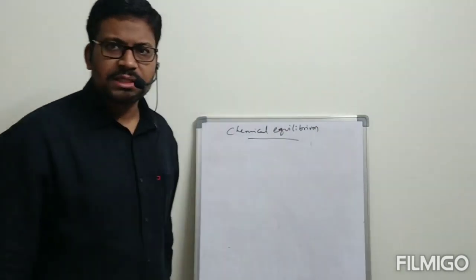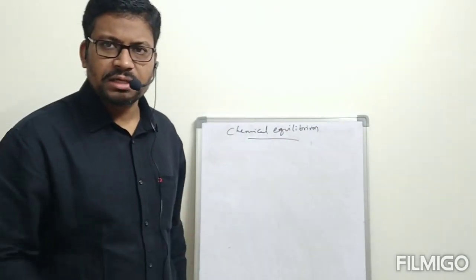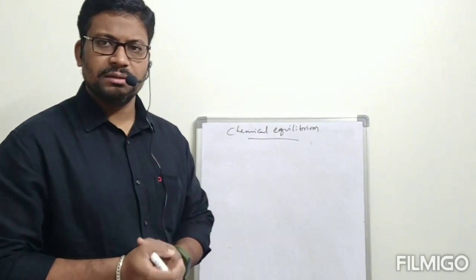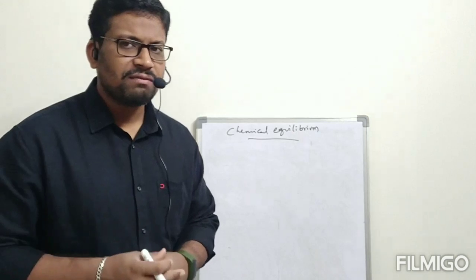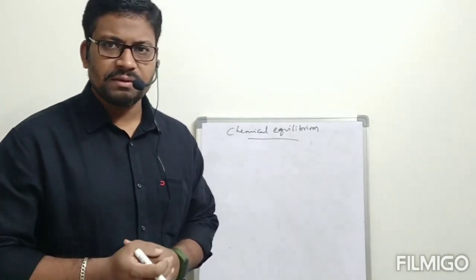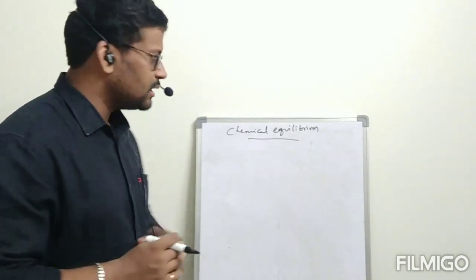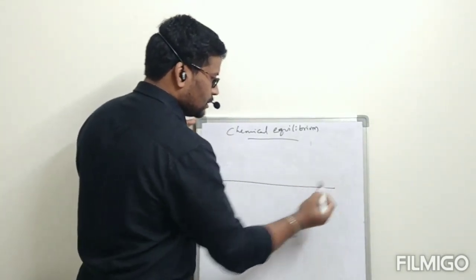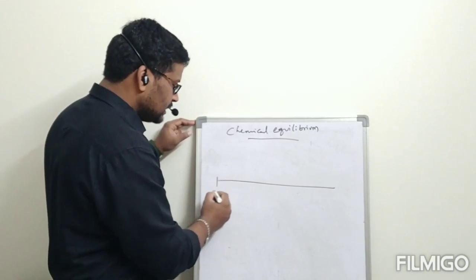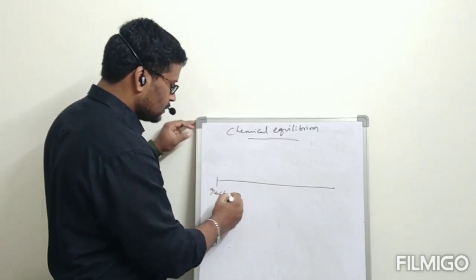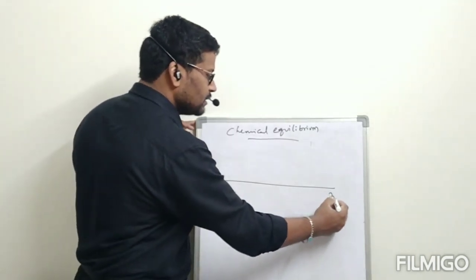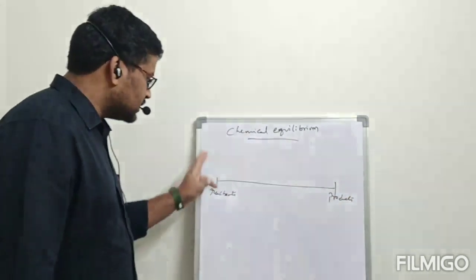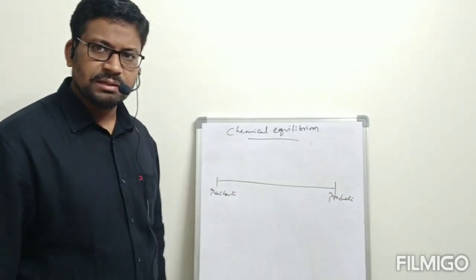The same way we discussed physical equilibrium, we can start this one also. Rate of forward reaction must be equal to rate of backward reaction. What are that rate of forward and backward? According to chemical kinetics, we will get that. But before that, same thing. Suppose I took reactants initially and products finally. These are reactants and these are products.